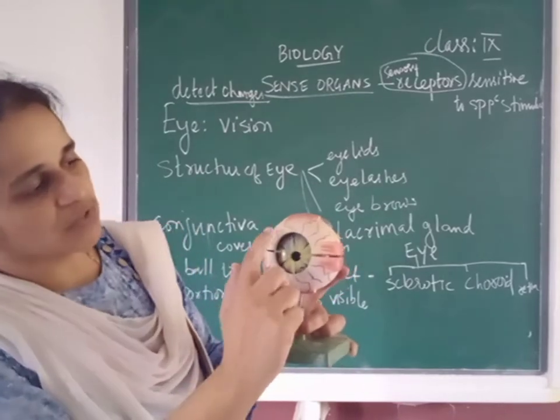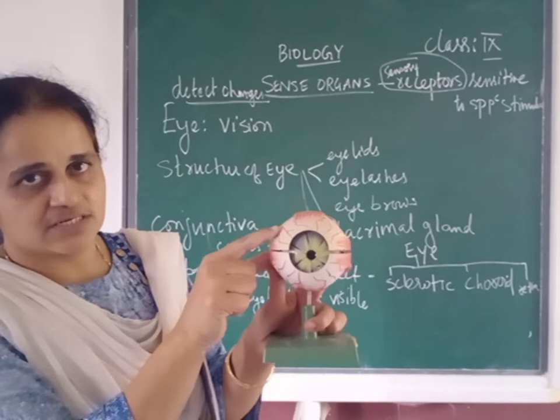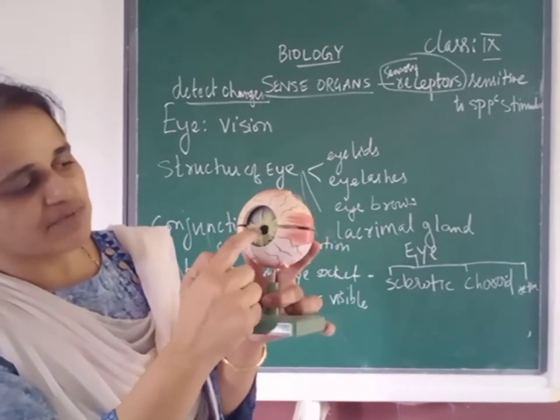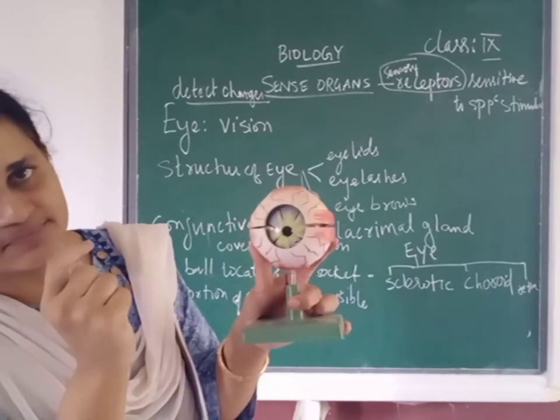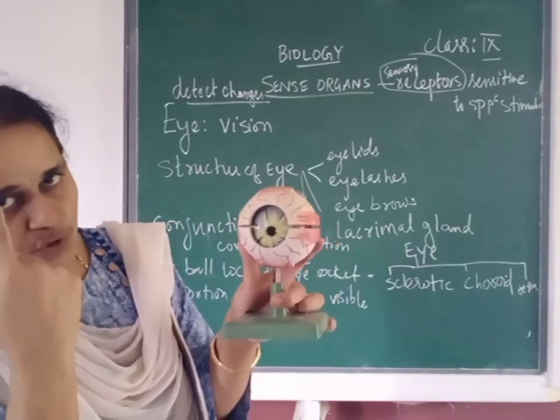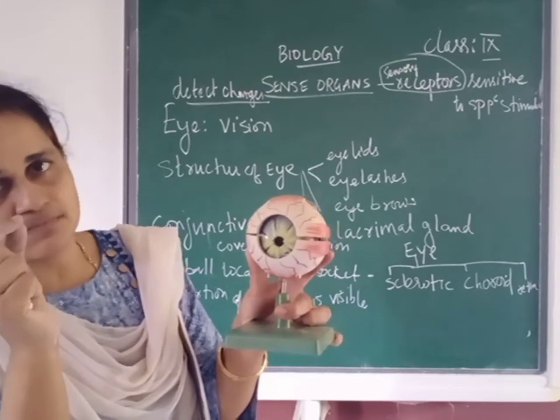If you just look, this is the eye socket, and in this eye socket, very protected, is our eyeball. You can see that eyeball, and the black colored part is the pupil.